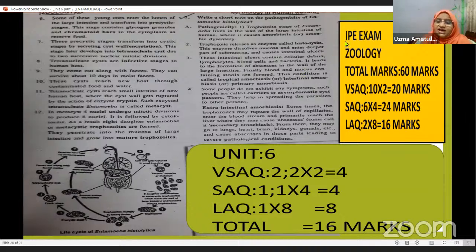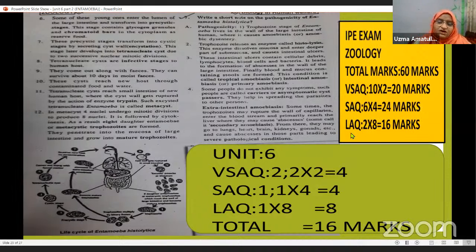So here you see, in IPE zoology, it will carry 60 marks. Very short answers, there are 10, each one carries 2 marks, so total 20 marks. SAQ, that is short answer questions, each carries 4 marks. You have to attempt 6, so 6 into 4, that is 24 marks.